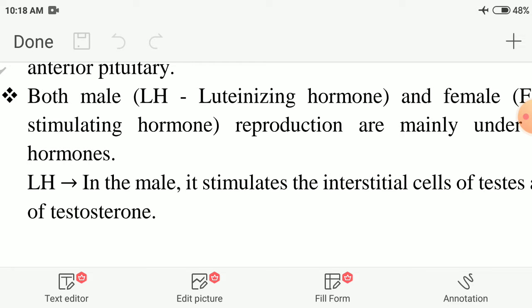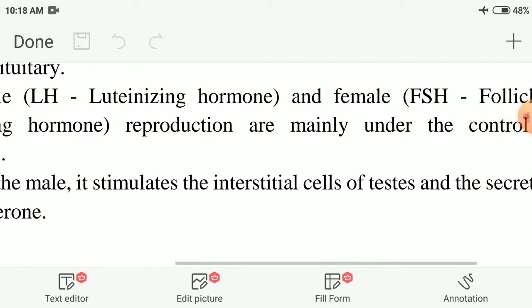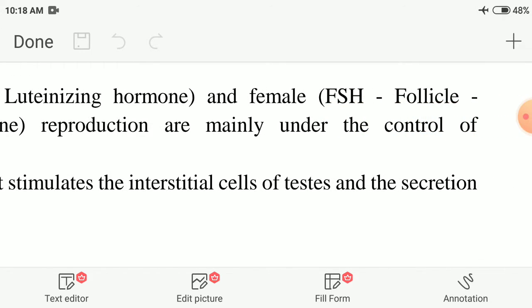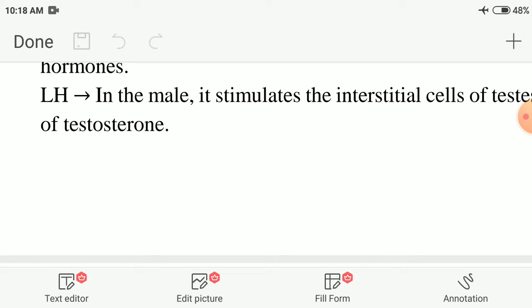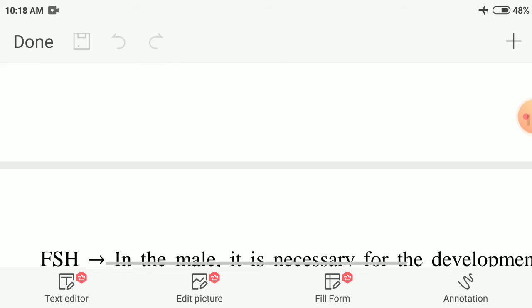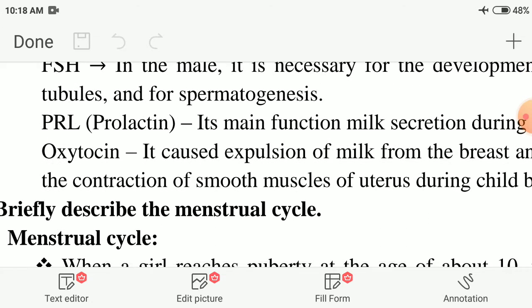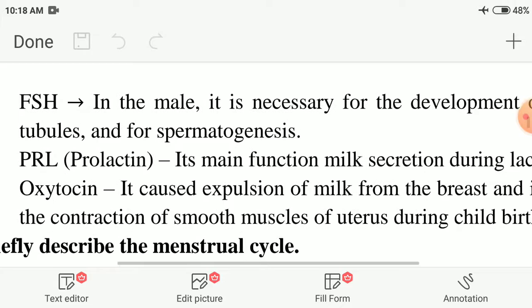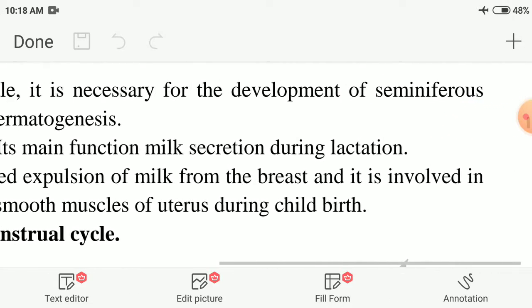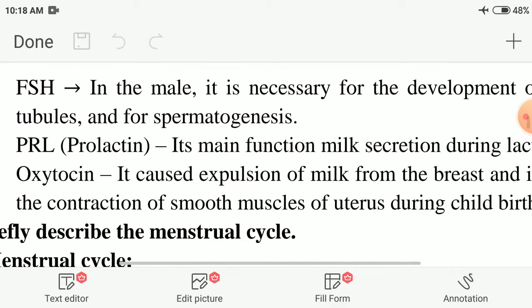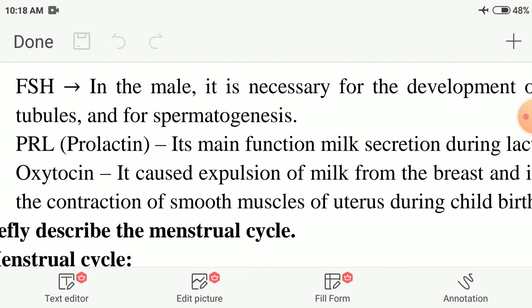In the male, it stimulates the interstitial cells of testes and the secretion of testosterone. In the male part, the LH hormone secretes which hormone? Male hormone testosterone. Next, FSH. In the male, it is necessary for the development of seminiferous tubules and for spermatogenesis. In male, LH hormone is secreted. In female, same like that in male.